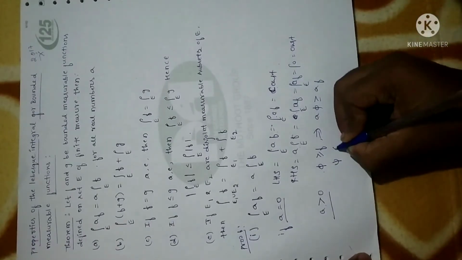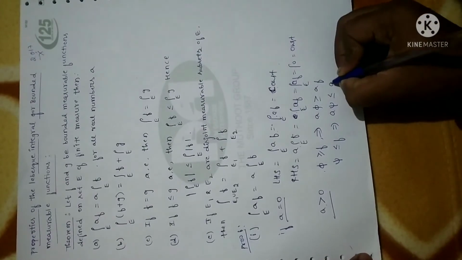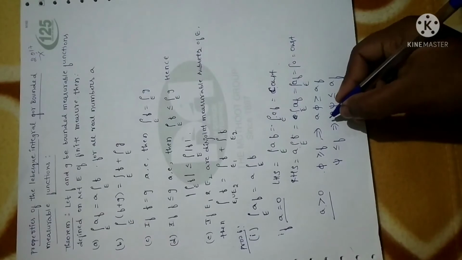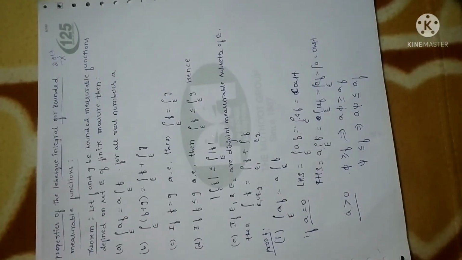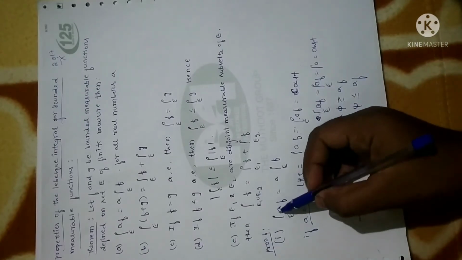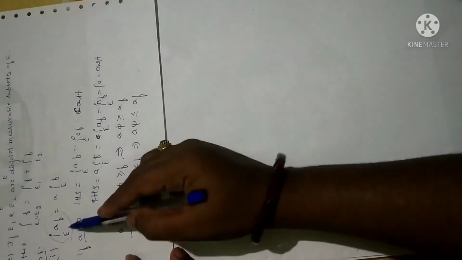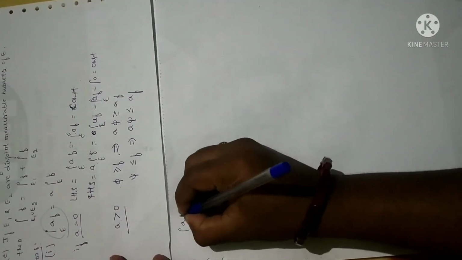Suppose psi is less than or equal to f, I can write a times psi is less than or equal to a times f. If this condition is true, and you multiply with any real number a, the condition will be obvious, right? Now let me consider the LHS value. What is the LHS value we have? So let me write it here. The LHS is the integral over E of af.